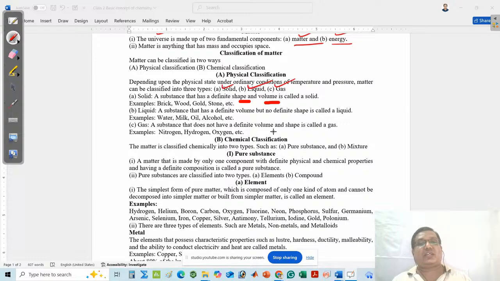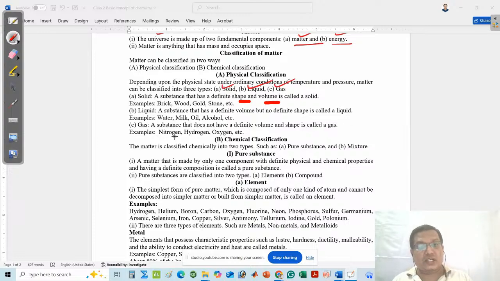Any substance which has definite shape and definite volume is called a solid substance, and the examples are brick, wood, gold, stone. Similarly, a liquid must have definite volume, but it does not have definite shape.